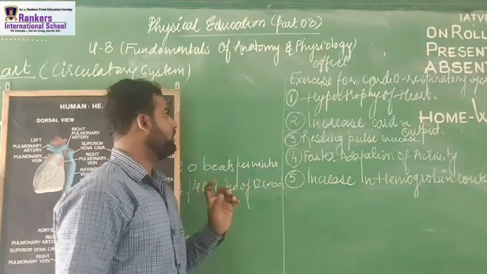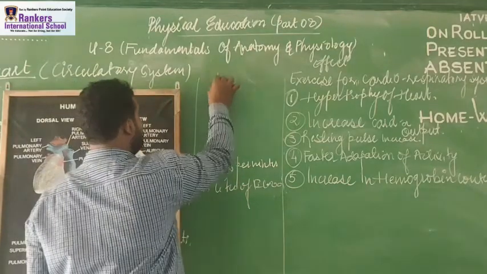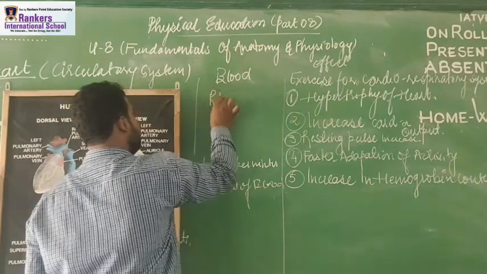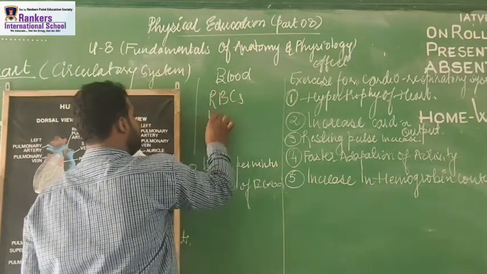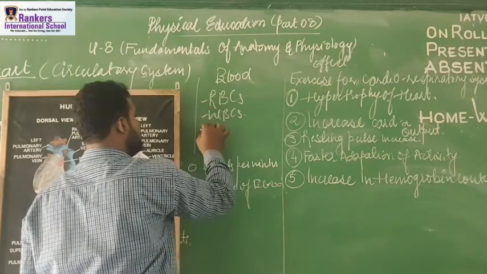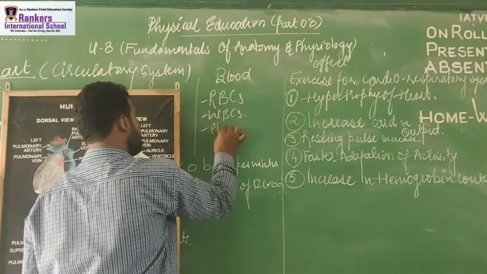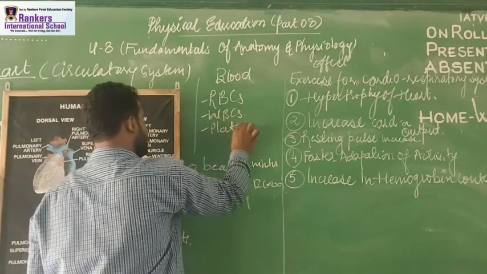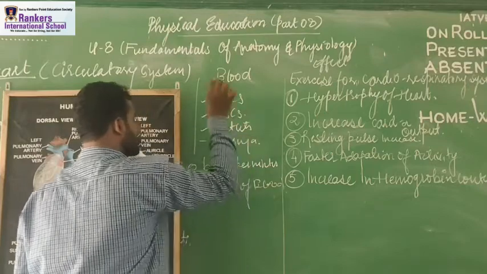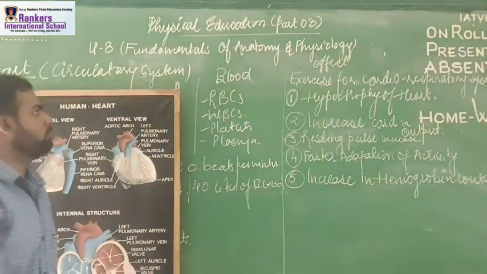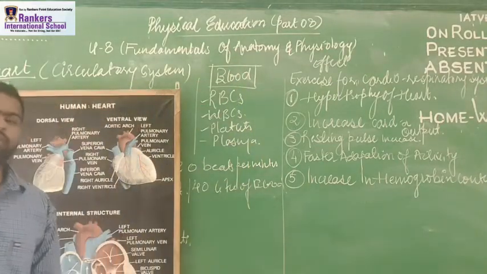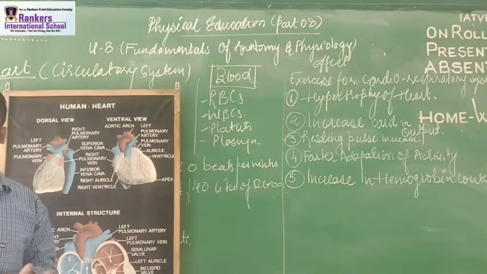I have missed one topic, and the topic is blood. Blood is a connective tissue, consists of RBCs, WBCs, platelets, plasma, etc. These all things, right? So blood is the connective tissue. First time I have understood this topic, right?